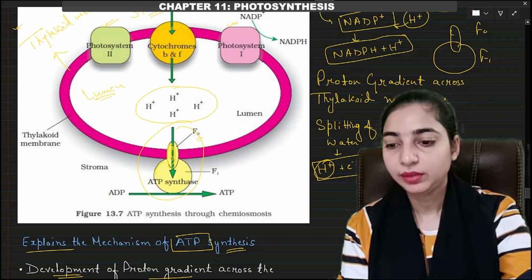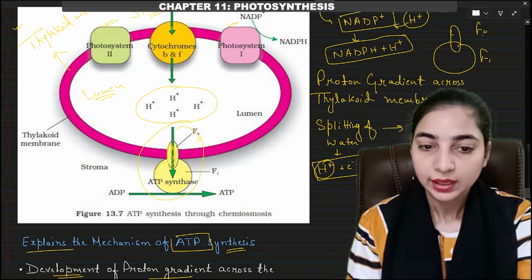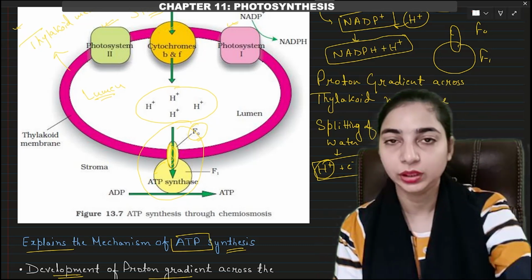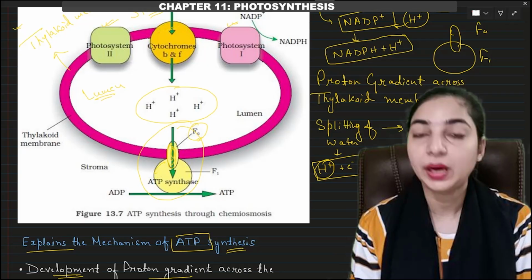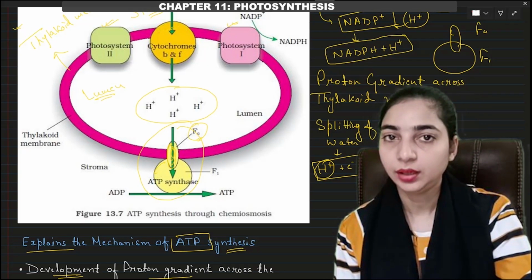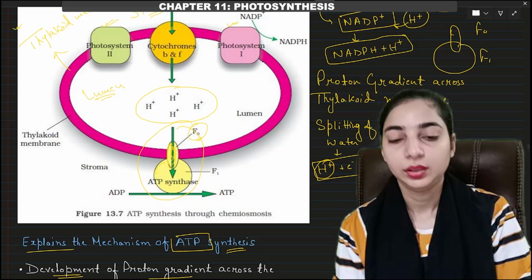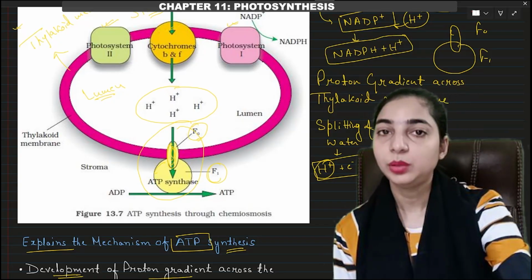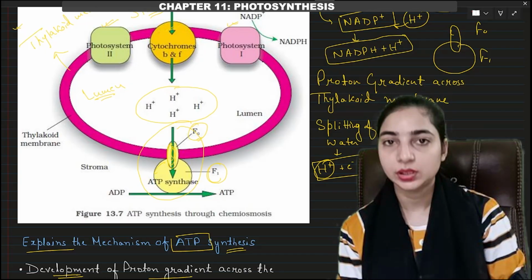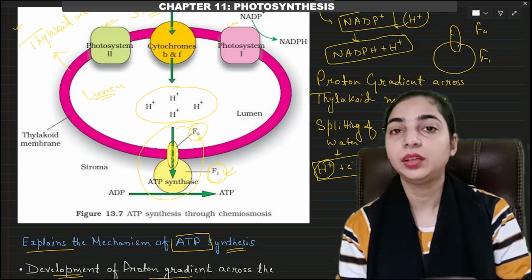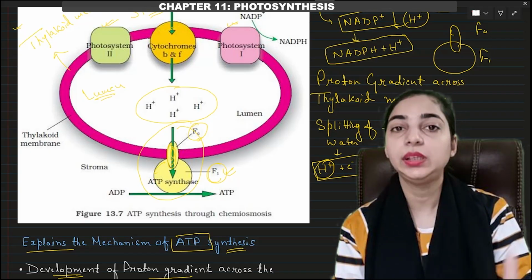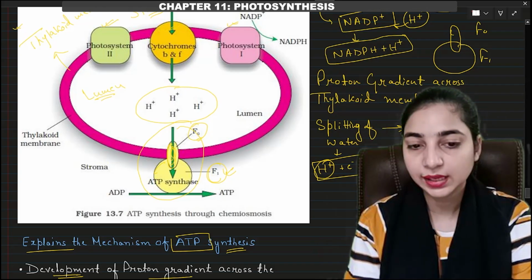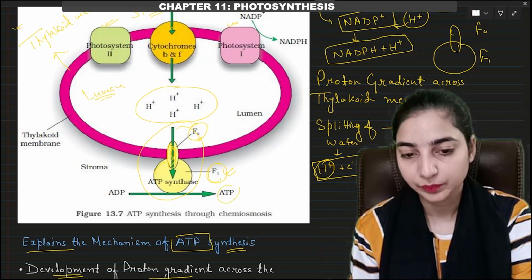So these two different parts have different roles to play. The F0 part will help in the passive transport of protons from inside to outside, from the lumen towards the stroma. And what will happen to the F1? When the protons move passively from the lumen towards the stroma, the F1 part will undergo a conformational change, which will lead to the generation of energy. This energy will lead to the formation of ATP. Got it?